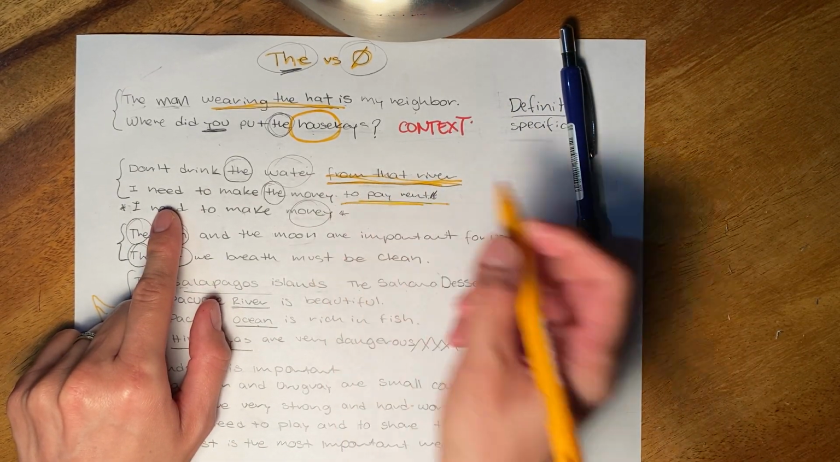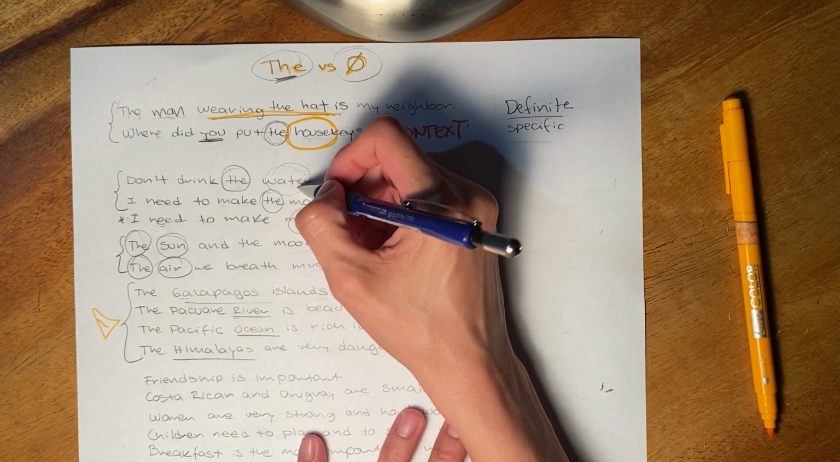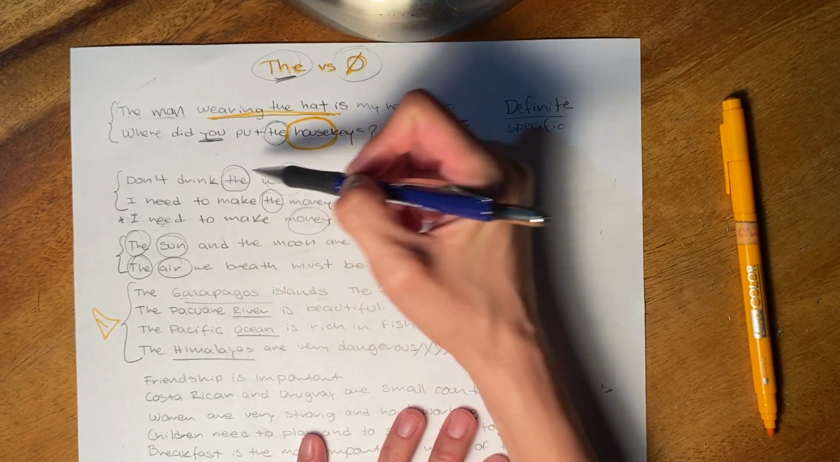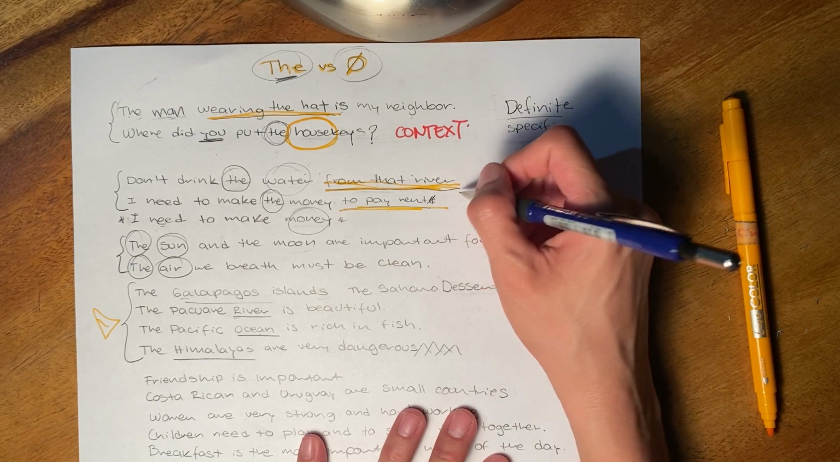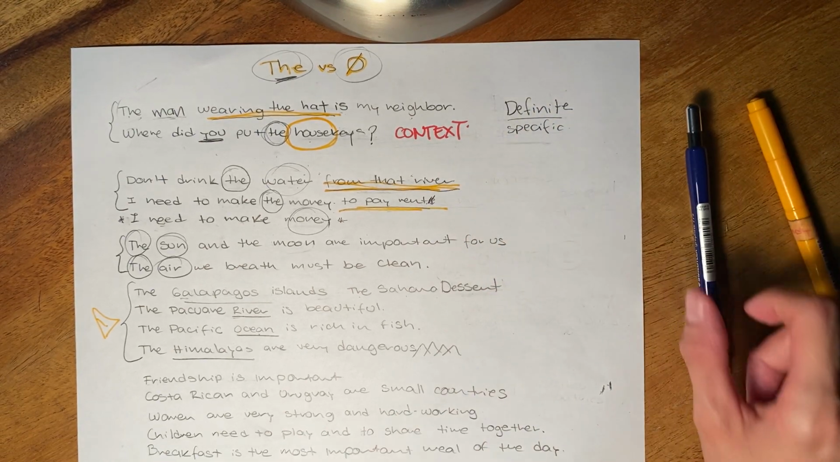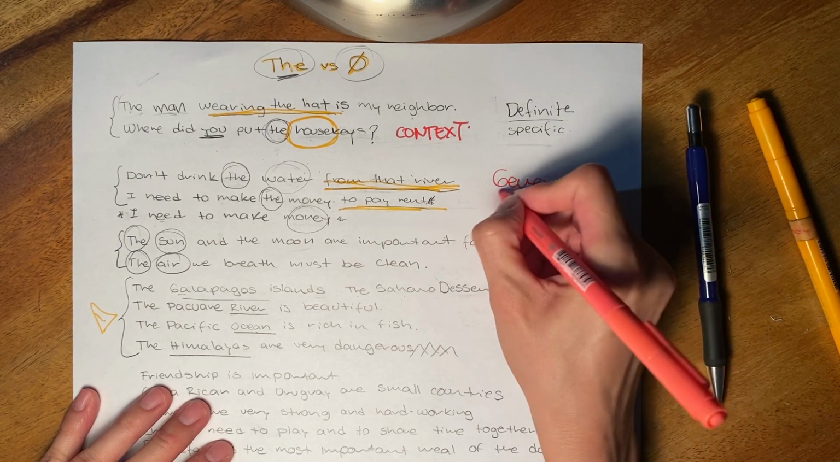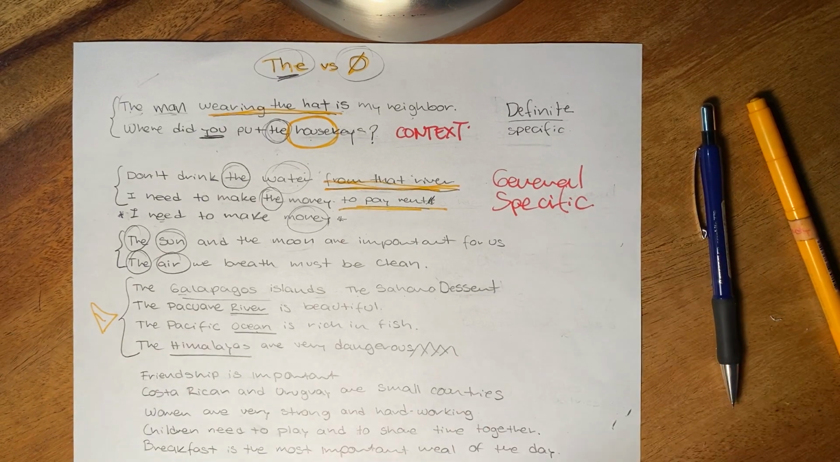This is making something general specific. So no more I can say I drink water, but here it is don't drink the water from that river, because we are narrowing it down to something specific. So we can say that this category is from general to specific. We need to make something general specific.